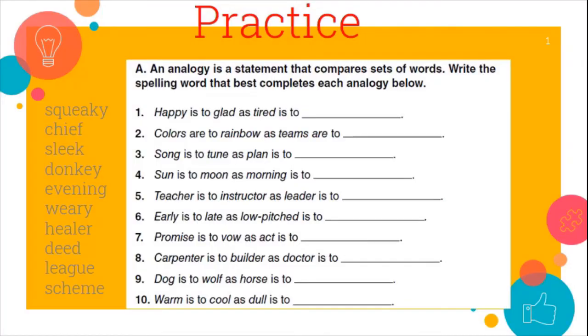So now we are going to practice our spelling list with long E sound. Let's start reading. An analogy is a statement that compares sets of words. Write the spelling word that best completes each analogy below. So what are we going to read? For example, number 1, happy is to glad as tired is to what?